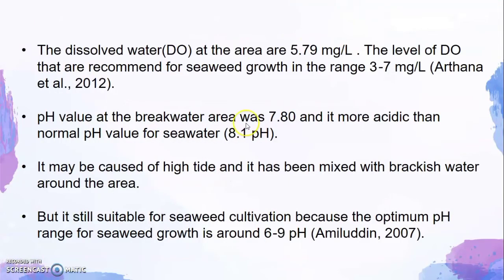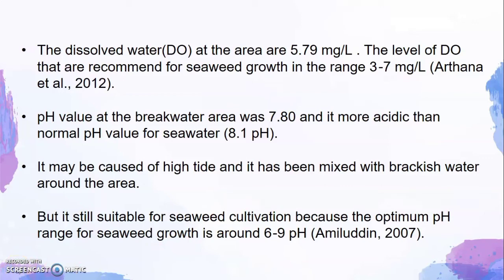Okay, then the dissolved oxygen at the area is 5.79. The level of DO that is recommended for seaweed growth is in the range of 3 to 7 milligram per liter. Then the pH value at the breakwater area was 7.80 and it's more acidic than the normal pH value for seawater, which is 8.1. It may be because of high tide and it has been mixed with brackish water around the area. But it is still suitable for seaweed cultivation because the optimal pH range for seaweed growth is around